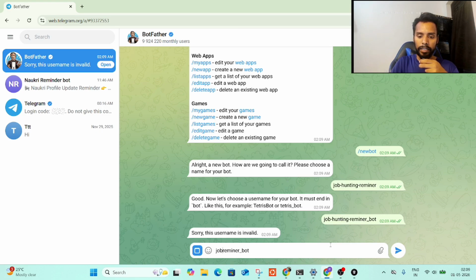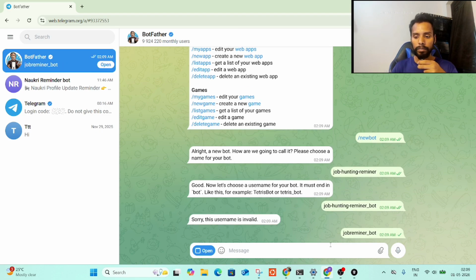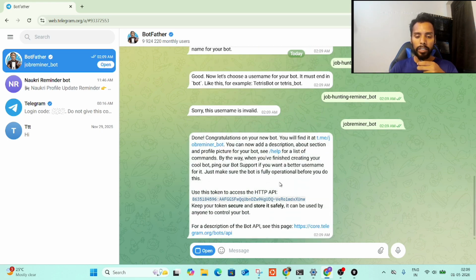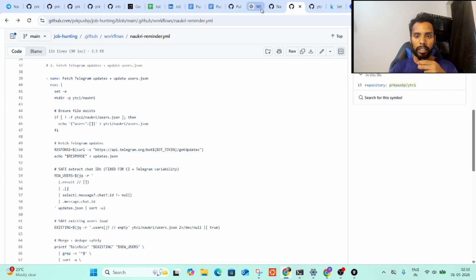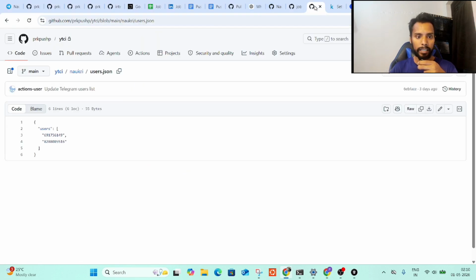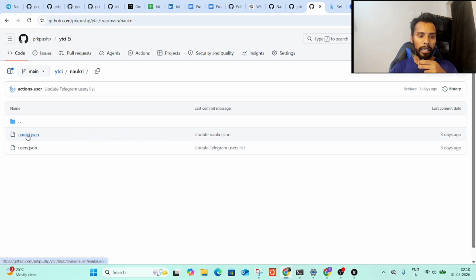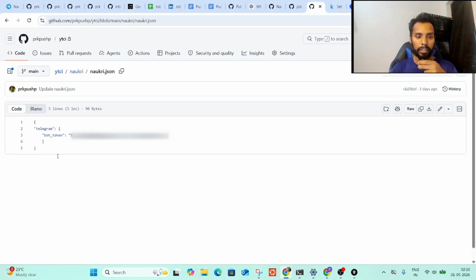Let's see, job reminder bot. Okay, so now we can see the bot is created and we have the token key as well. So this is the same text token I showed you a few minutes back. It was like this: Naukri and .json.